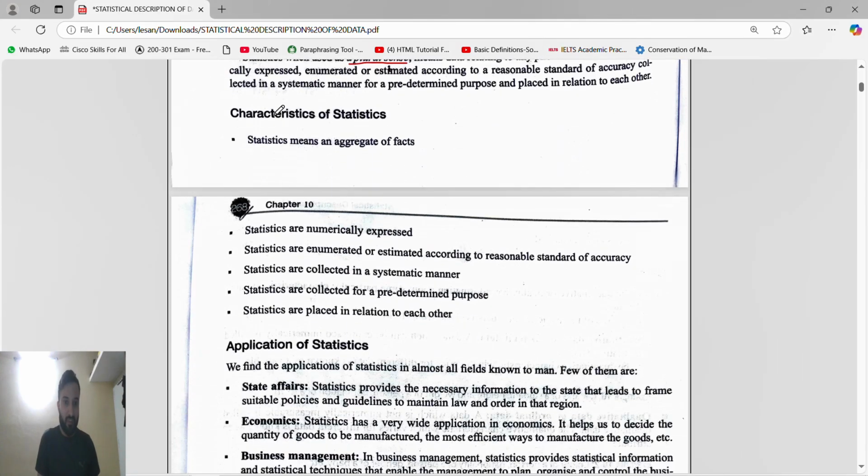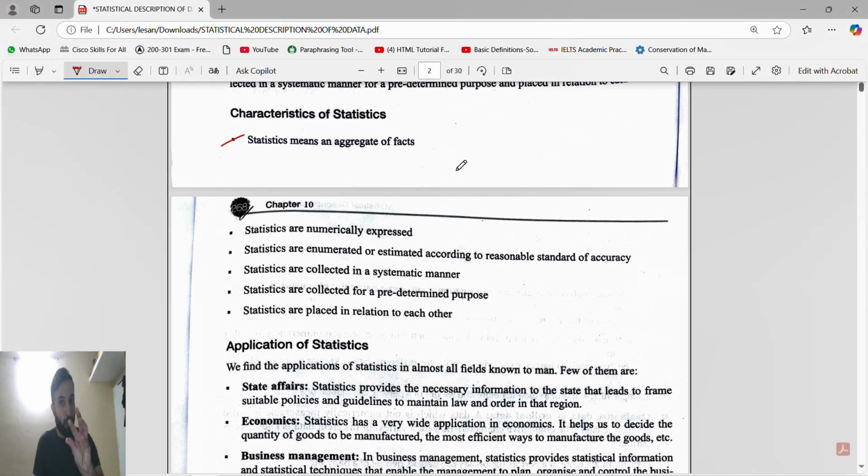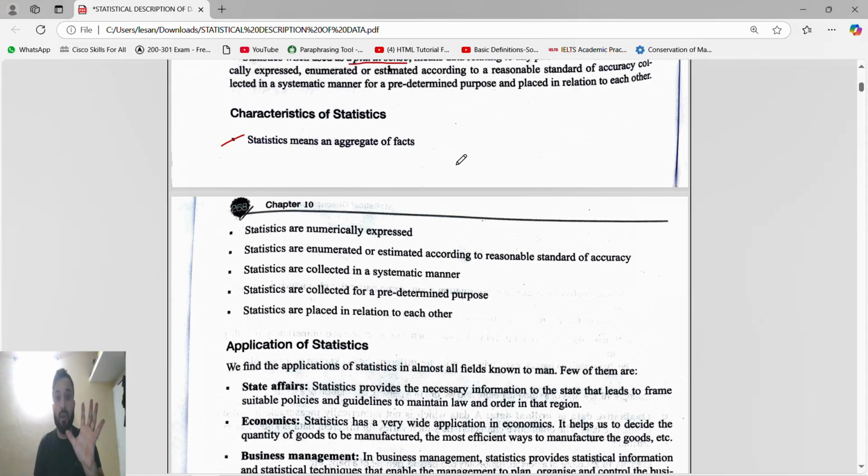Now, characteristics of statistics. The first thing is that statistics means aggregate of facts. Guys, the first thing you have to remember is that statistics does not deal with small data. Statistics deals with large data, like the population of a country in crores, the number of accidents in one year, thousands, lakhs. The number of persons who died of a disease, or of natural calamities, thousands, lakhs. That is the kind of number statistics deals with.